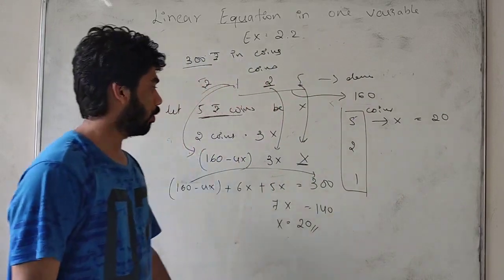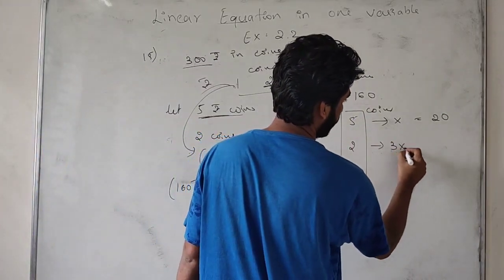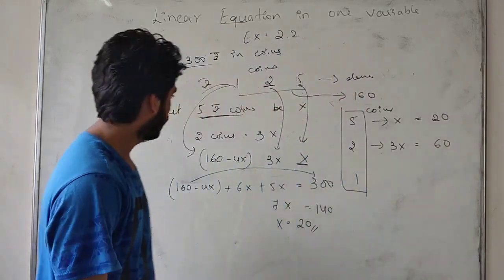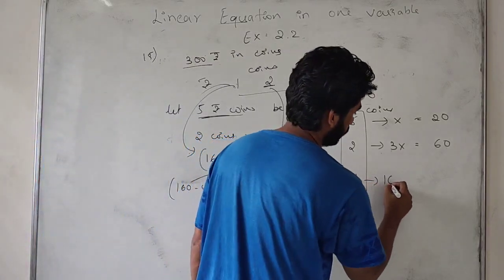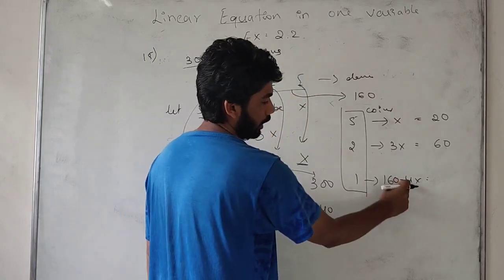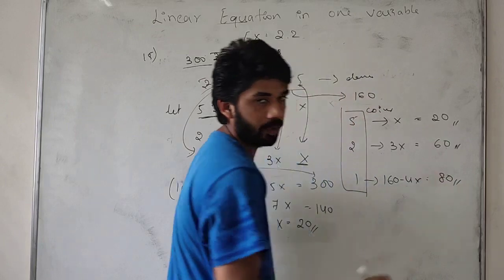We have 20 five rupee coins. Now the 2 rupee coin is 3x, so we have 60 coins. Now the 1 rupee coin is 160 minus 4x. 4 times 20 is 80, so 160 minus 80, 80 coins we will get.